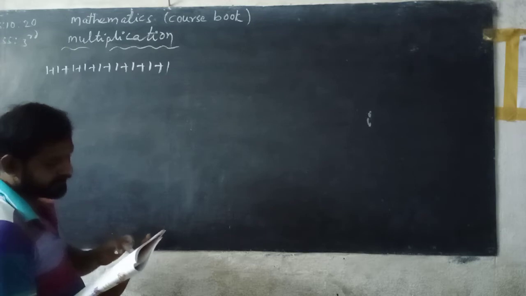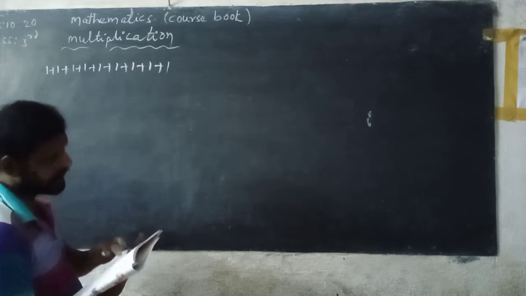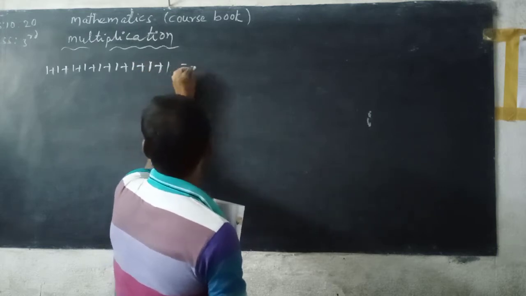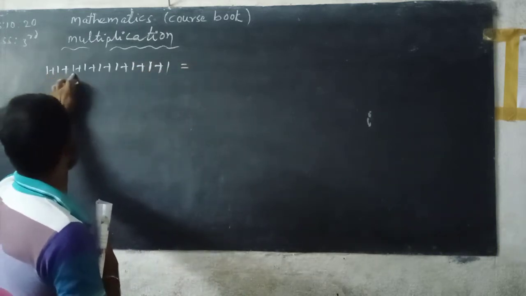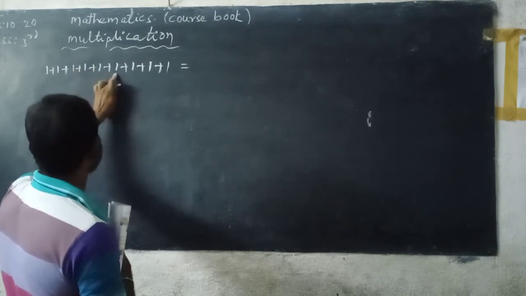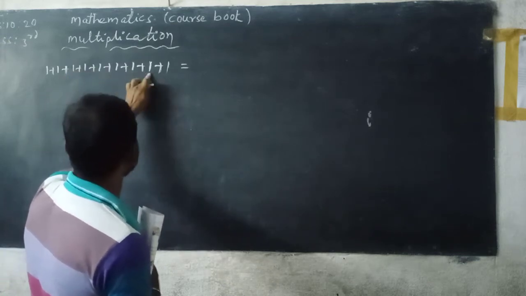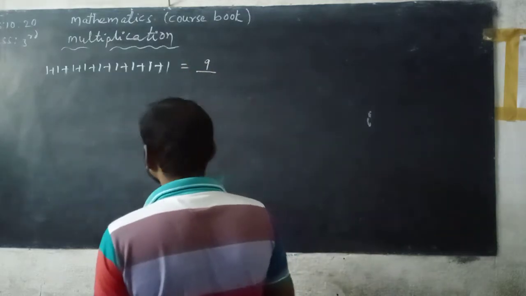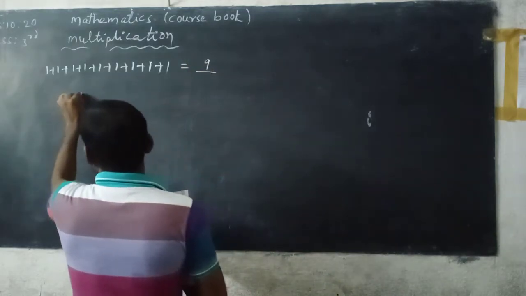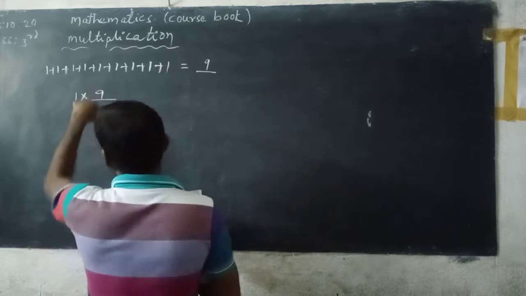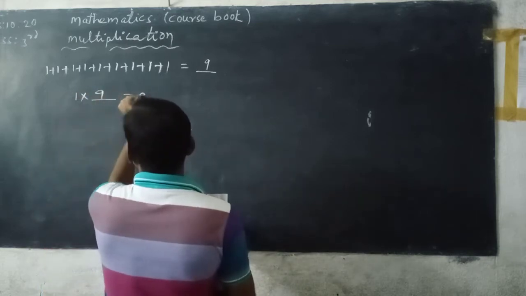See here, multiplication is repeated addition. See, 1 plus 1, 2, 2 plus 1, 3, 3 plus 1, 4, 4 plus 1, 5, 5 plus 1, 6, 6 plus 1, 7, 7 plus 1, 8, 8 plus 1, 9. See, repeated addition means 1 is how many times repeated, beta? 9 times repeated.